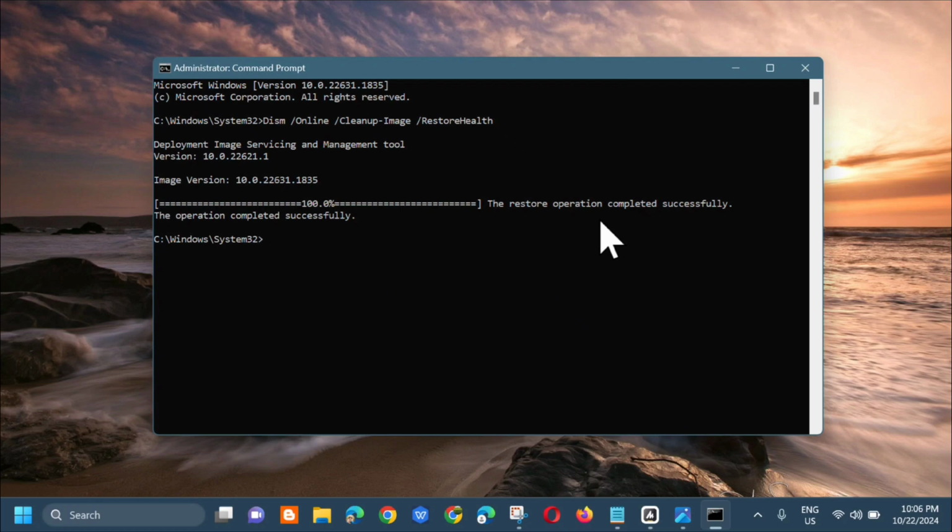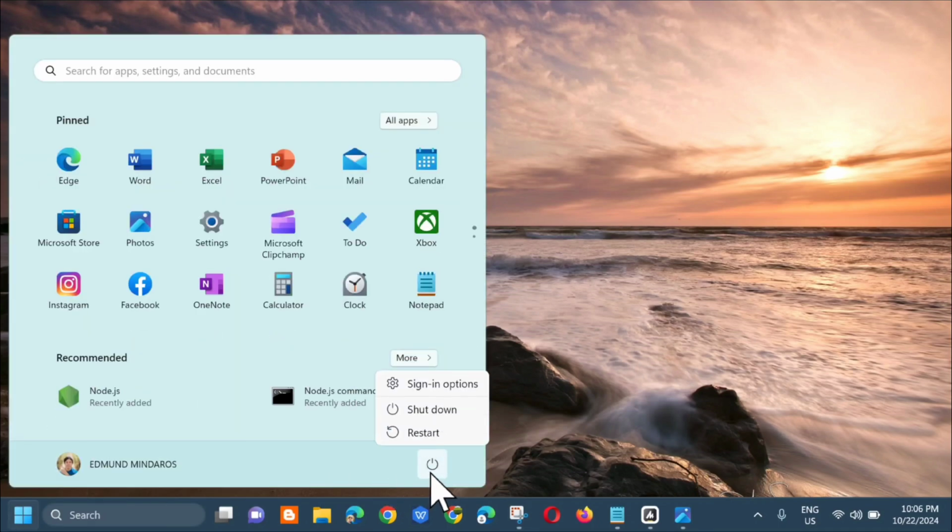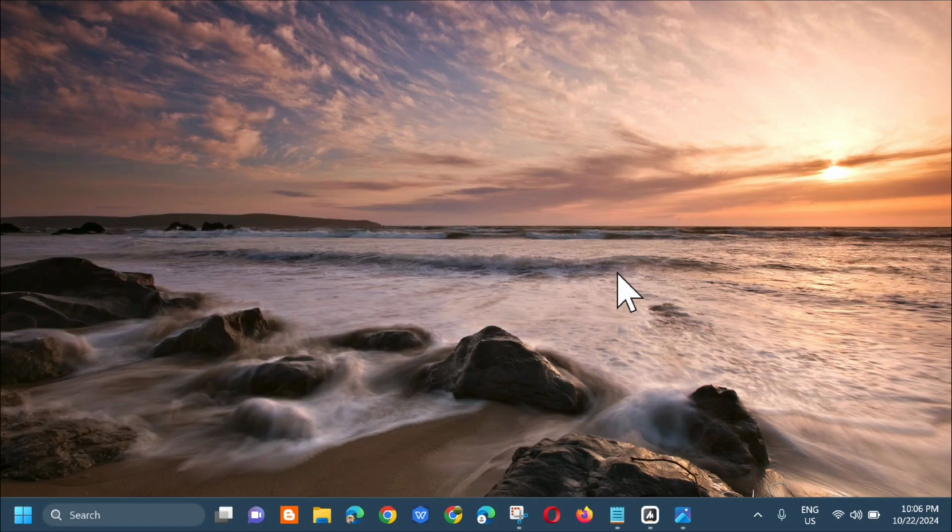And the next step, so close lang natin tong CMD, at dito lang sa start menu, kailangan mo lang mag-restart. Okay? So i-click mo lang tong restart. Alright, so ganun lang po kasimple on how to fix printer error code 0x800706ba problem with the printer configurations.